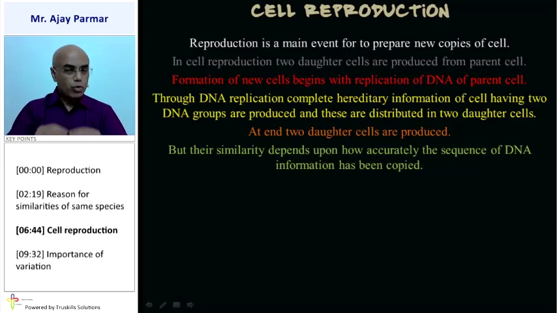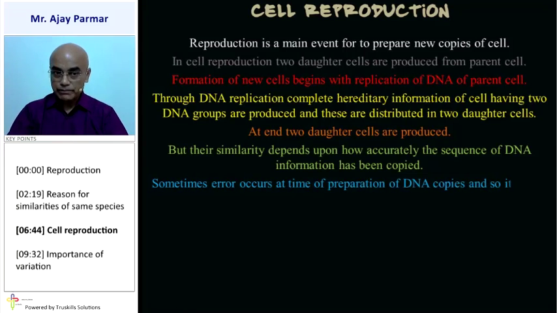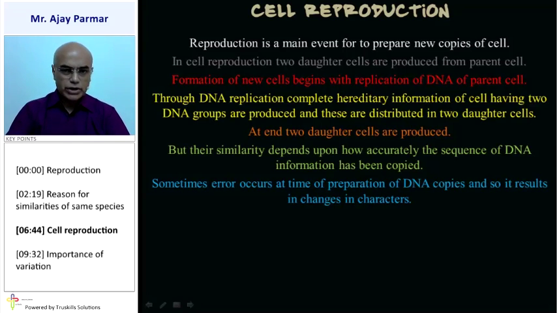It depends on how accurately the sequence of the DNA information has been copied. If it is not very accurately copied, there will be some difference between those two daughter cells. But if it is almost similar, then the two daughter cells produced will also be almost similar to each other in their DNA structure. But sometimes errors do occur, and in biology that happens very casually.